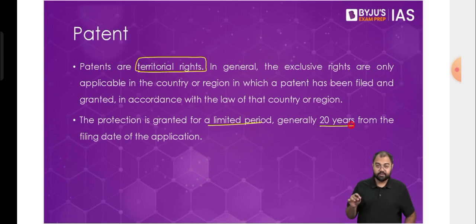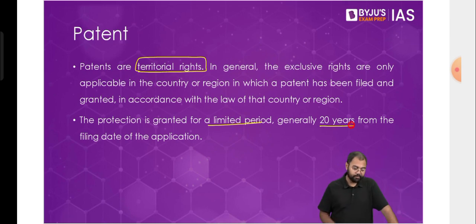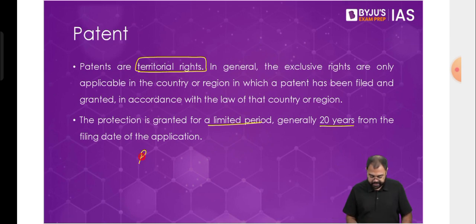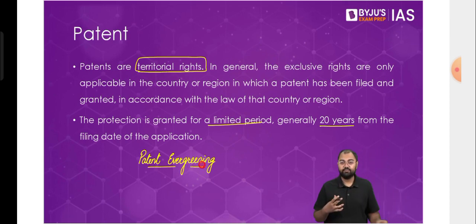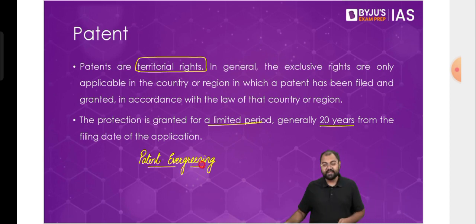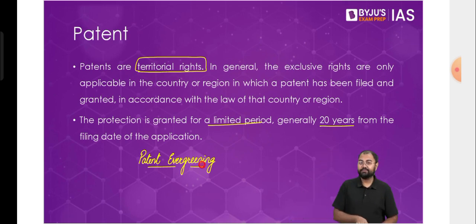This is also sometimes misused by many companies. And this is where something called patent evergreening comes in. In case of patent evergreening, a company might want to continue with its patent. So they might make a small change in their product, and they would say that, look, now that the change has been made, this is a new product. It should not be considered the same product. So now I should have a new patent on it. It's not a renewal of the patent, but rather a new patent because of the changes I have made.